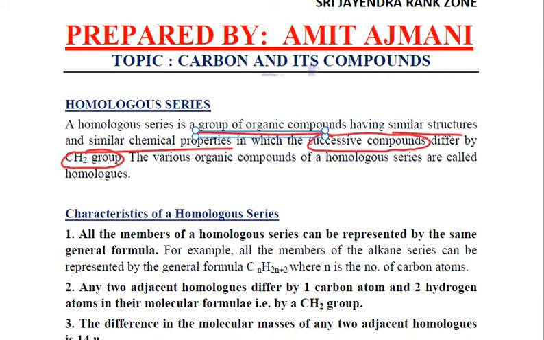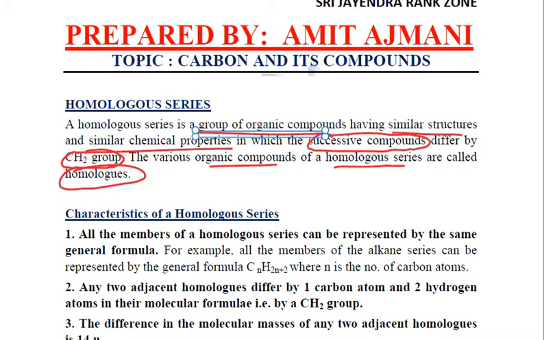Such a series is called a homologous series, and the various organic compounds in a homologous series are termed homologues.